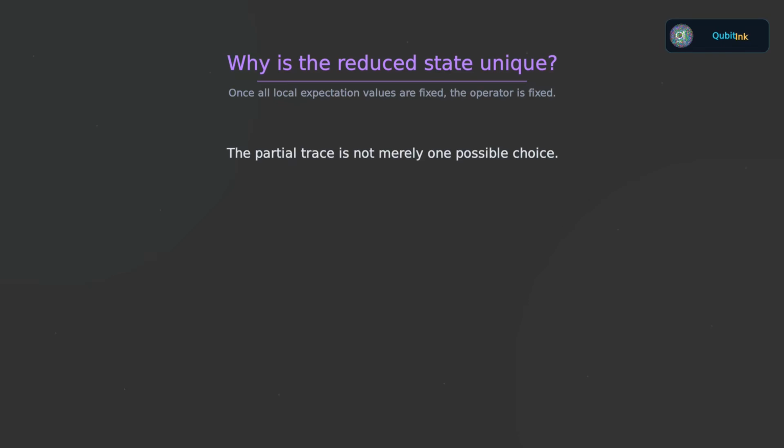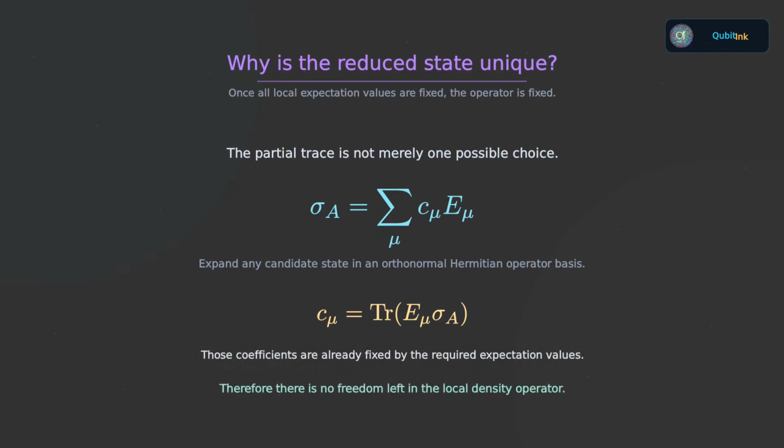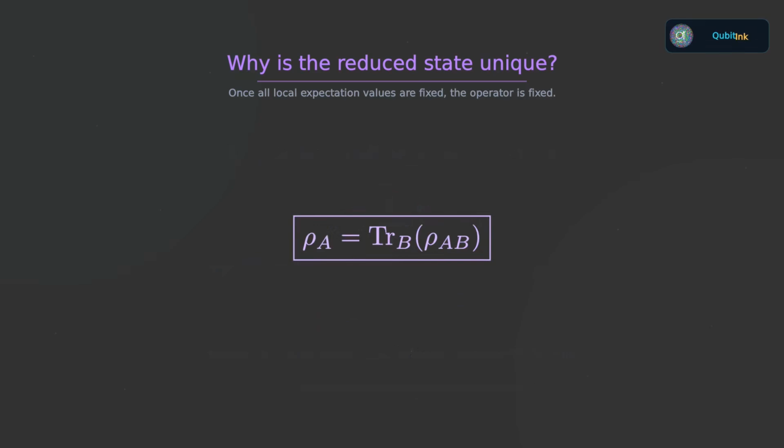One way to see the uniqueness is to expand an arbitrary candidate reduced state in an orthonormal basis of Hermitian operators on A. The coefficients of that expansion are its inner products with the basis operators. But those coefficients are exactly the expectation values that the consistency condition already fixes from the full state. So once every observable on A has the correct expectation value, there is no freedom left in the reduced density operator. That is a beautiful point. The partial trace is not merely one reasonable choice. It is the unique state assignment compatible with all observables available to the subsystem.